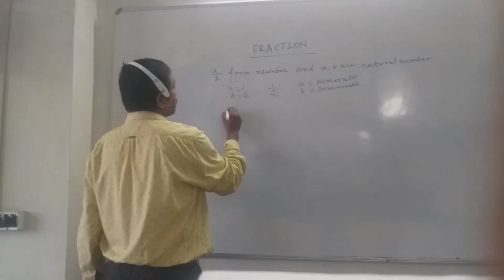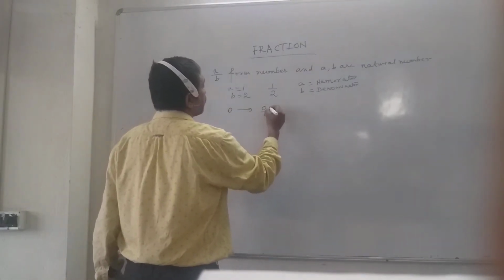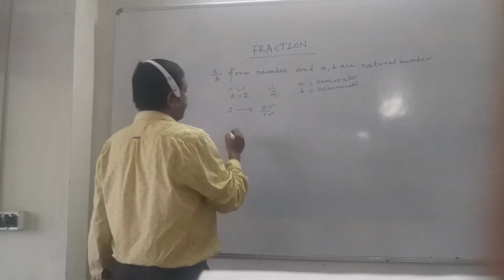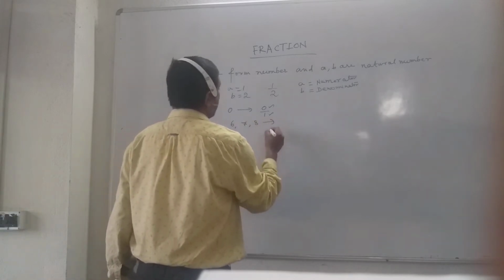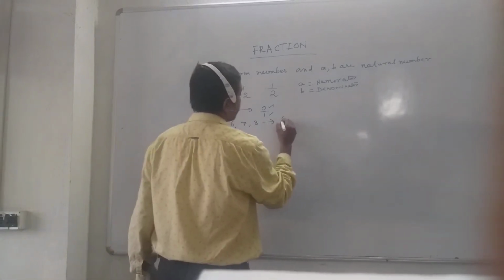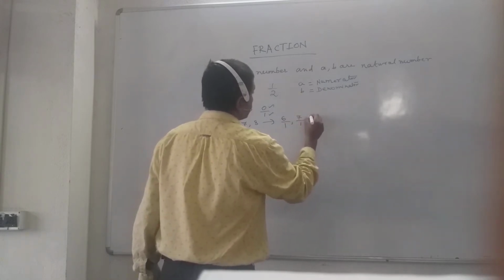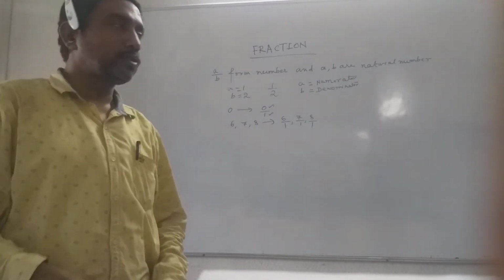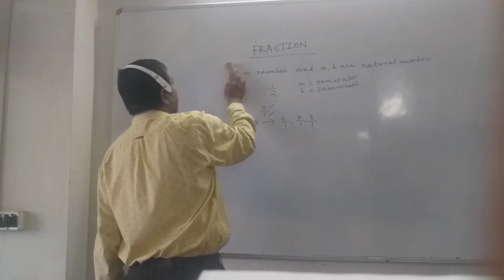If 0 is a fraction, how do you define 0? 0 by 1. So here the numerator is 0 and the denominator is 1. Any whole numbers like 6, 7, 8 having denominator 1 are also fractional numbers. So in this way you can have the idea about fractions.